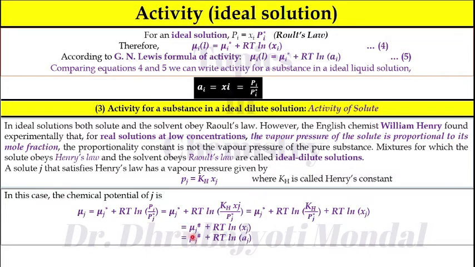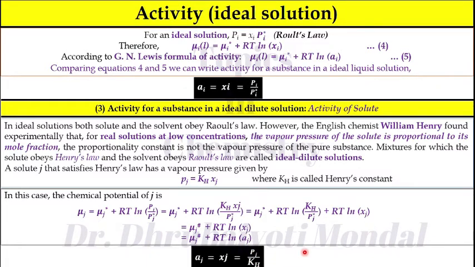So you can write that is equal to mu J has plus RT ln Aj, according to the Lewis formula of activity. Now compare these two equations. You can write Aj is equal to Xj is equal to Pj divided by Kh. Pj means the pressure of the solute divided by Henry's constant.